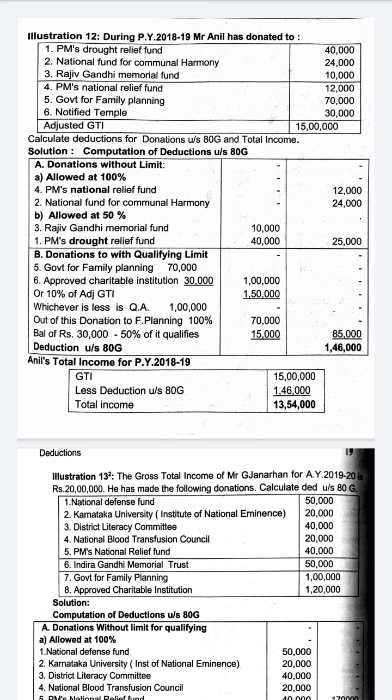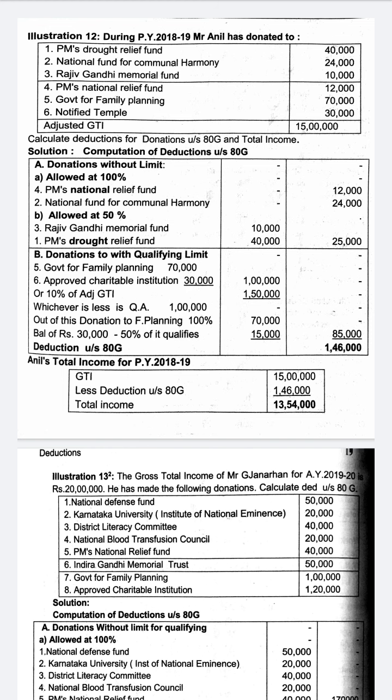Basically, a few things come under without limit 100%, with limit 100%, without limit 50%, and with limit 50%, which we'll have to remember. There are 25 in case of without limit 100%. Without limit 50%, there are only four which we can remember: the Prime Minister's Drought Relief Fund, PMDRF, Rajiv Gandhi Foundation, Jawaharlal Nehru Memorial Fund, and Indira Gandhi Memorial Trust. This is 50% without limit.